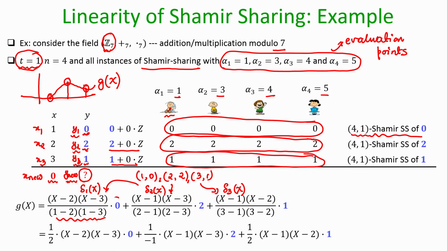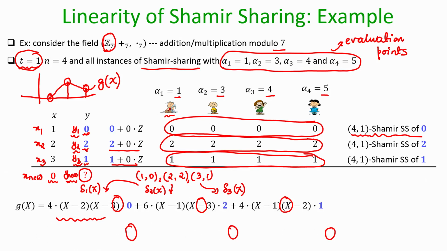I am denoting these values in color because they are not available in clear, but parties have their shares of these colored values. The uncolored values are publicly known. Now, if I simplify, I get that my unknown curve g of x is this.